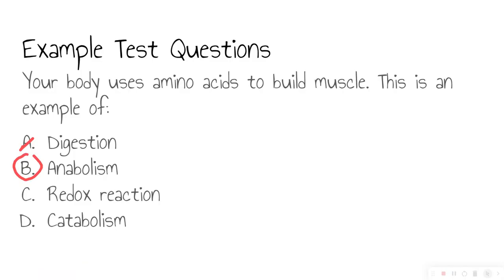But let's go ahead and read through all of our answers. Is this an example of a redox reaction? No, this is not an example of a redox reaction. Is this an example of catabolism? Remember, catabolism is the breaking down of complex molecules. But here we are building a more complex molecule. So this is not our correct answer. Anabolism is going to be our correct answer here.